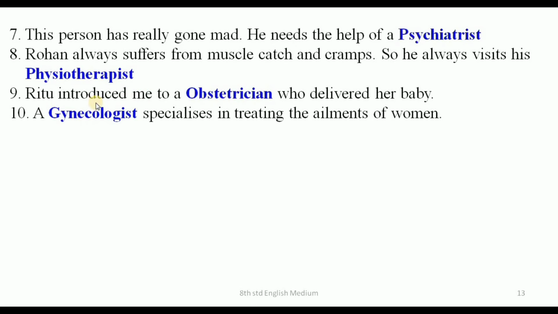Next one, Ritu introduced me to an obstetrician who delivered her baby. Next one, a gynecologist specializes in treating the ailments of women. Gynecologist.